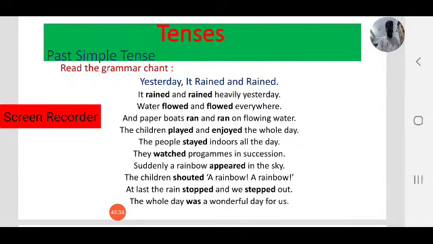At last the rain stopped and we stepped out. The rain stopped. That is the action of the rain. It stopped and we stepped out. That is our action. The whole day was a wonderful day. Was. That is the status. You observe the verbs. It is still relevant to us because it has been raining for 4 days, incessant rains. So it happened to us also yesterday.